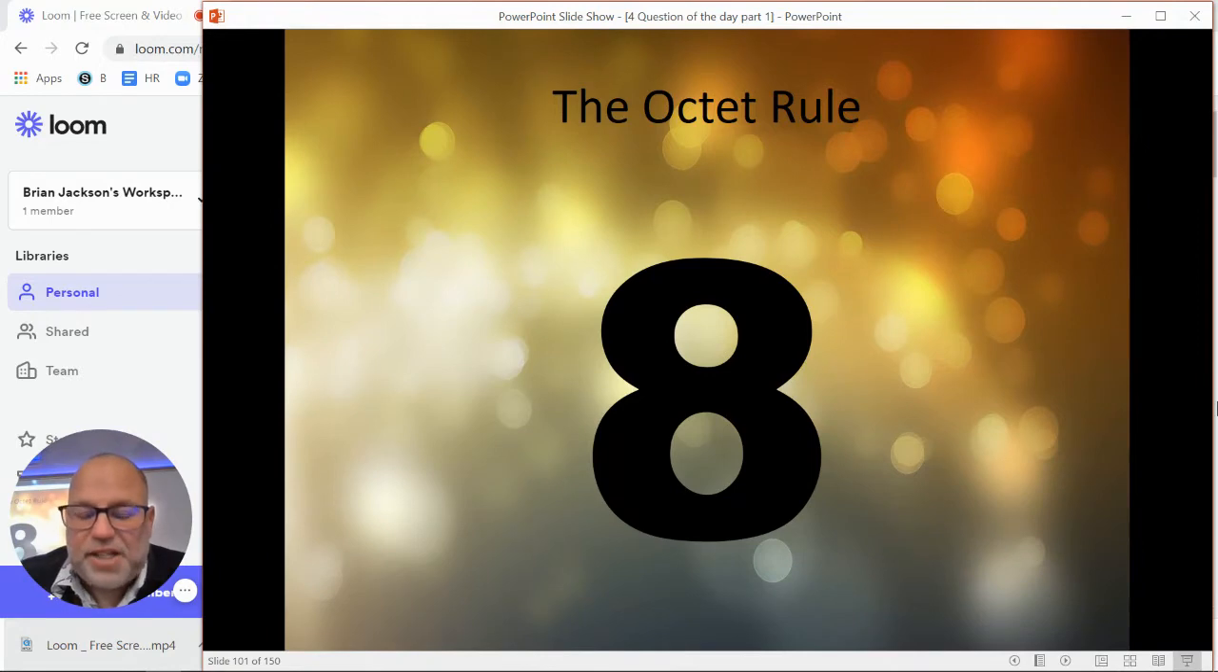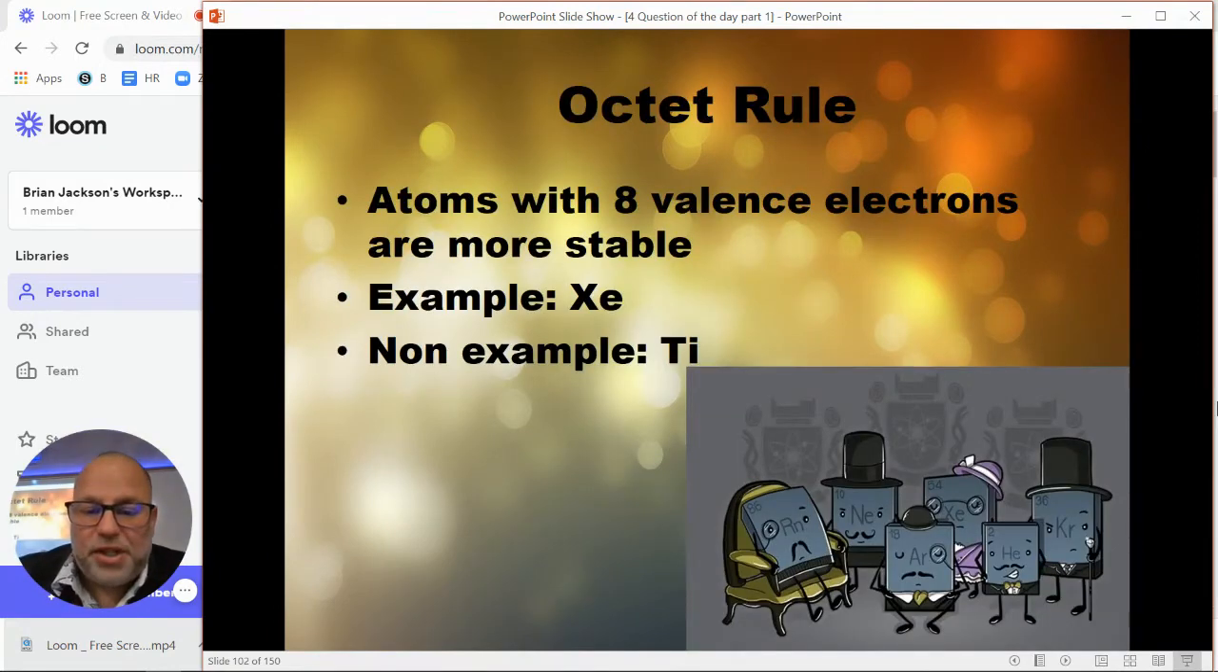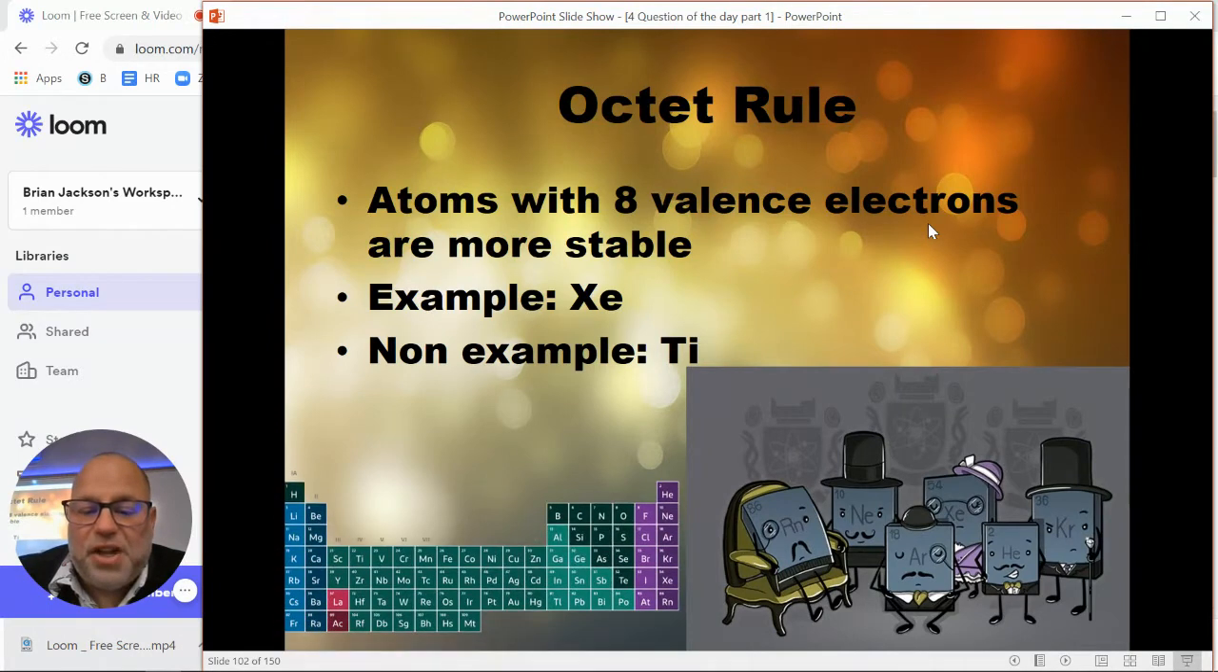So, Crazy 8 Day centers around something called the octet rule. What the octet rule says is that atoms want to have 8 valence electrons in their valence electron shell. If they can have 8 valence electrons, it means the atom is much more stable, and a stable atom is a happy atom, right? So atoms want to have 8 valence electrons.